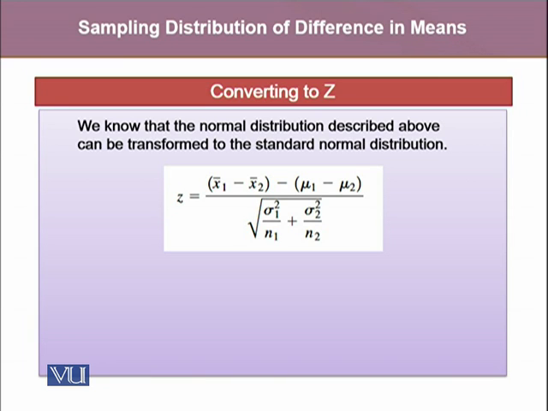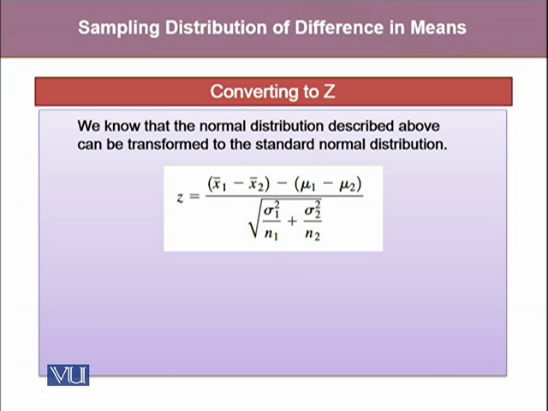Then to transform it into a new standardized variable z, which is standard normal, z equals the random variable x1 bar minus x2 bar, minus the mean of the random variable, which is mu x1 bar minus x2 bar, hence equal to mu1 minus mu2, divided by the standard error, where the standard error is the standard deviation of the sampling distribution of the difference between two means.